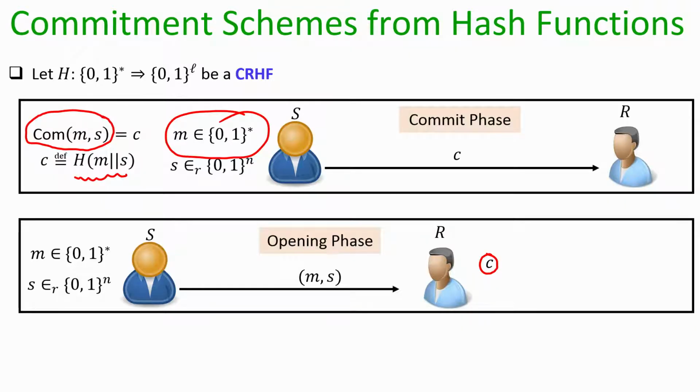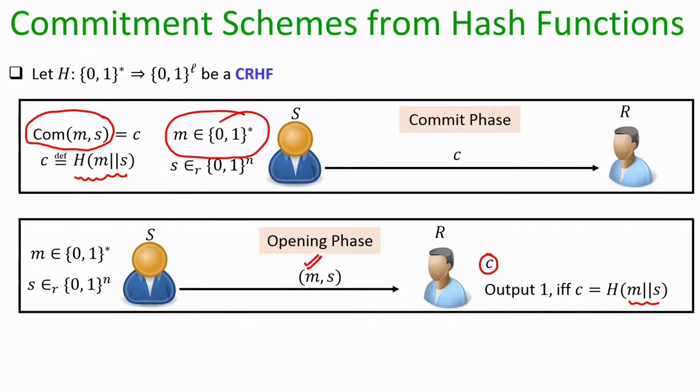Once the message comma randomness comes to the receiver, the receiver recomputes the commitment by hashing the input message concatenated with randomness and checks whether the recomputed commitment matches the commitment c, which the receiver already received during the commit phase. If it matches, then the output is 1, that means accept the message m, whereas if the recomputed commitment does not match the existing commitment c, then the receiver rejects the message m and outputs 0. So, that is a very simple construction of a commitment scheme based on a collision resistant hash function.